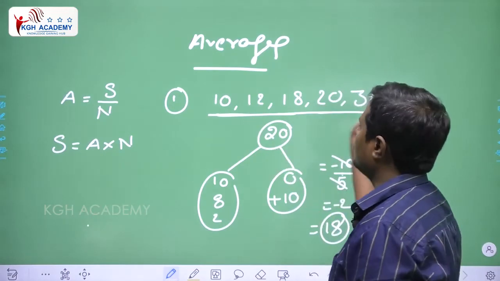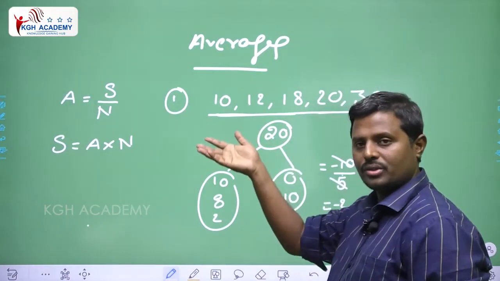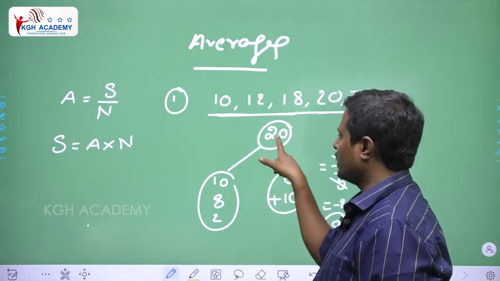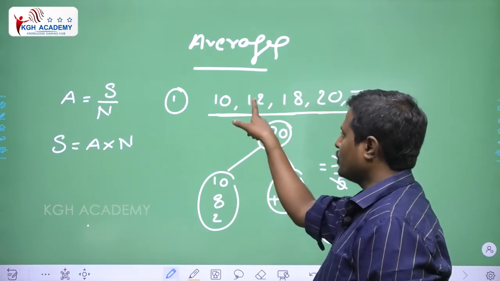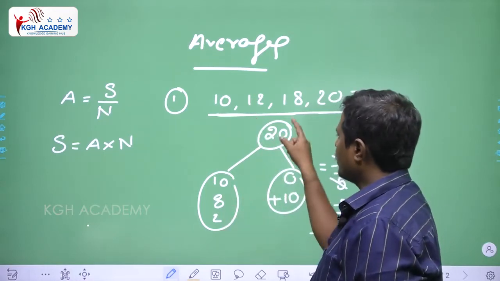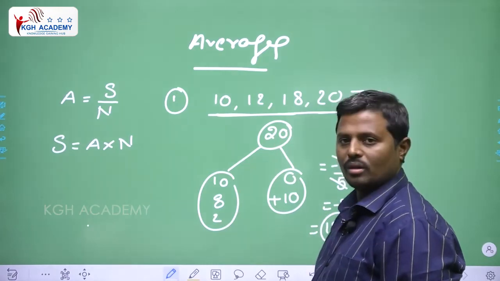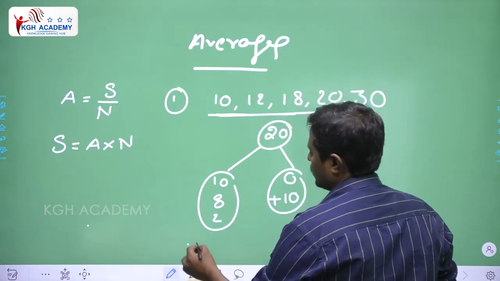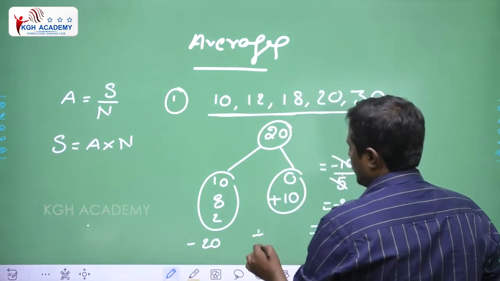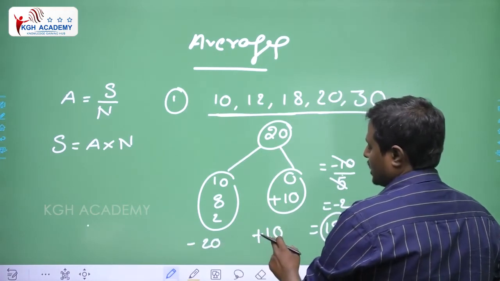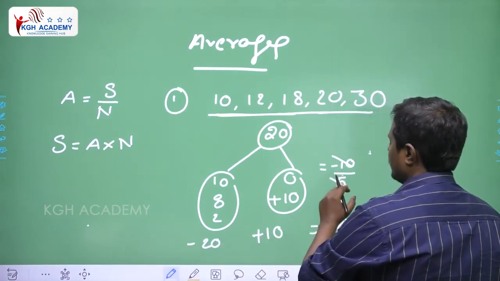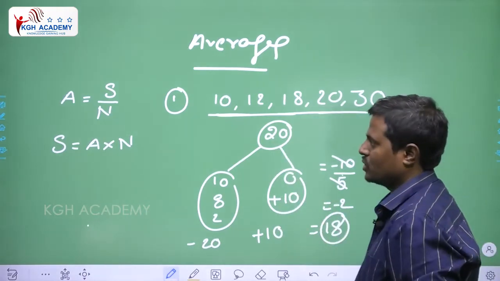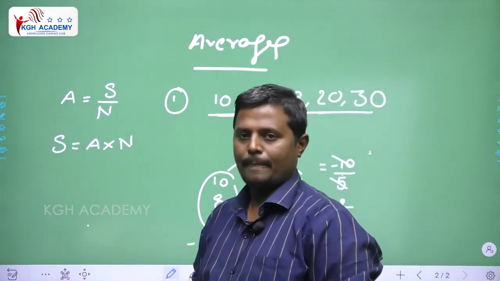Take any number in the sequence and compare all the numbers with it. 10 compared with 20 is less by 10, 12 is less by 8, 18 is less by 2. 10 plus 8 plus 2 is 20 less, and 10 more. Minus 20 plus 10 is minus 10. Minus 10 divided by 5 is minus 2. That means the assumed number was deducted by 2, so the value equals 18. 18 is our answer.